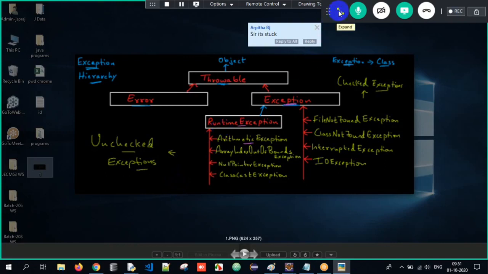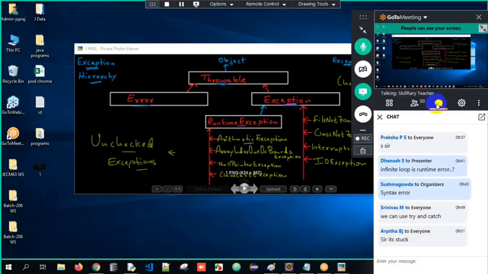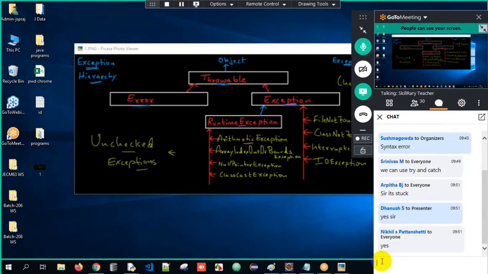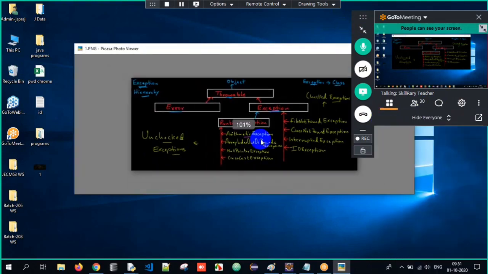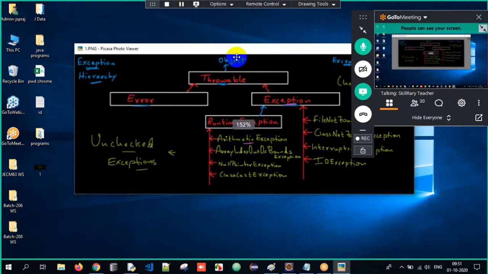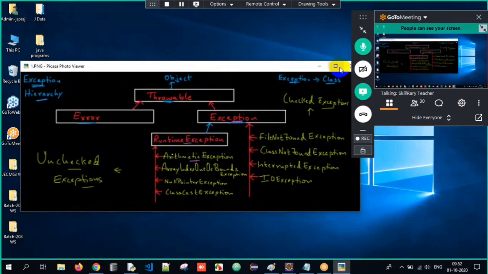Okay, so is my screen paused, guys? Can you all see my screen? Can you all see the exception hierarchy here, the diagram which I have here? Was it peaceful? Probably Arpita from your end, I believe. Okay, so everyone can watch the video. Okay, so try to cross check. Okay, so this is what we are supposed to understand over here.